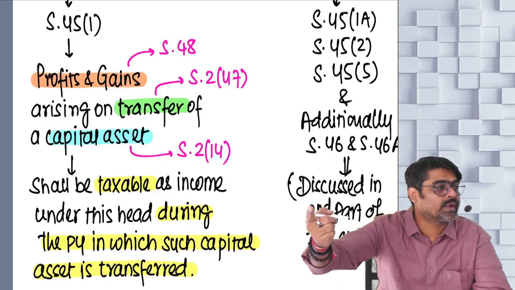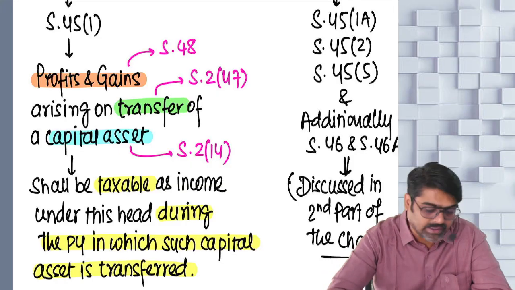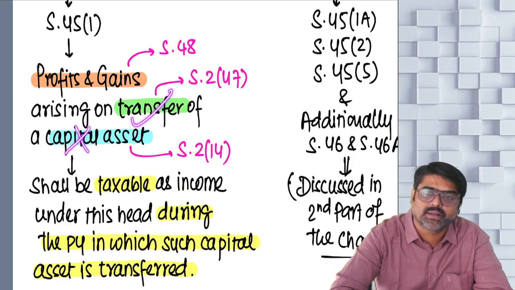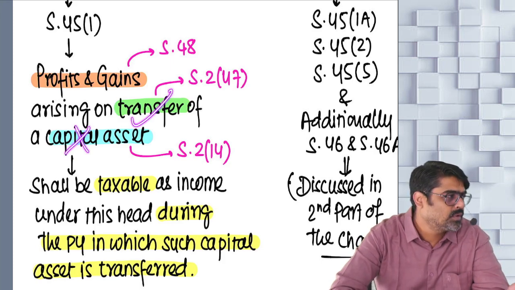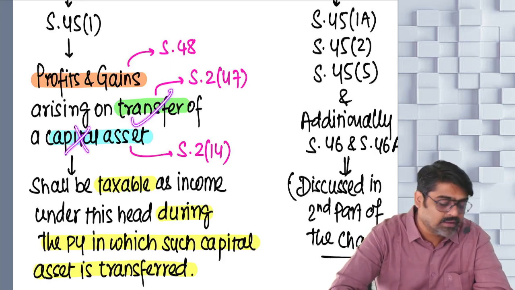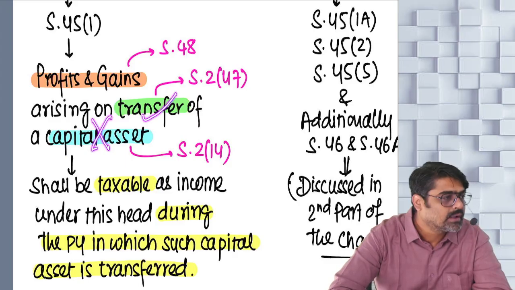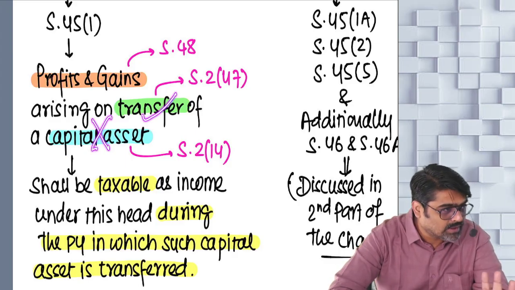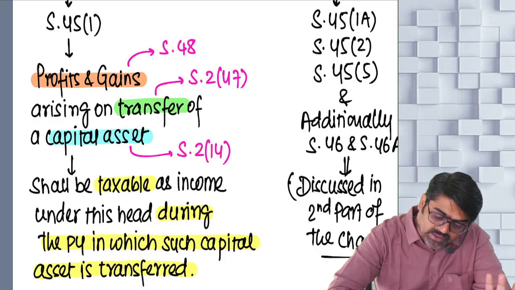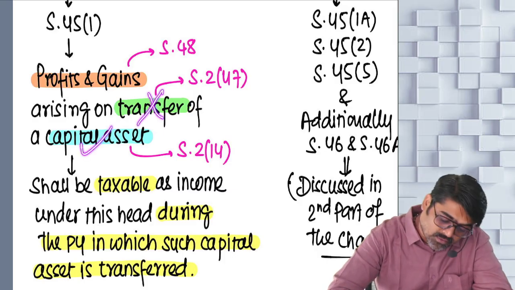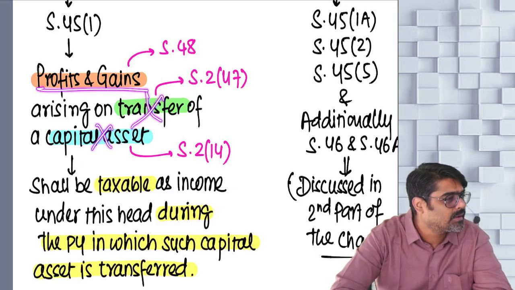What if transfer is there, but the item being transferred is not a capital asset? Then no need to calculate. What if capital asset is there, but transfer is not taking place? Then no capital asset, no transfer, no profit or gain.